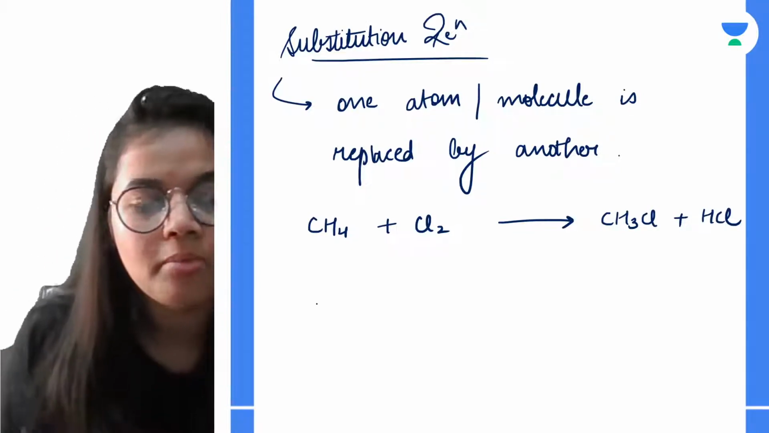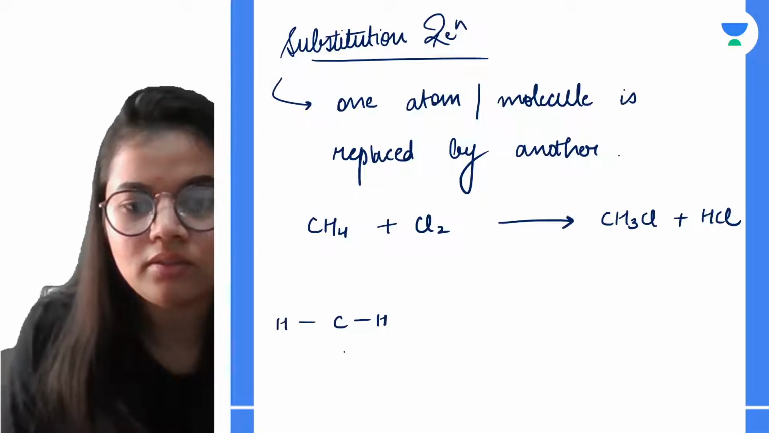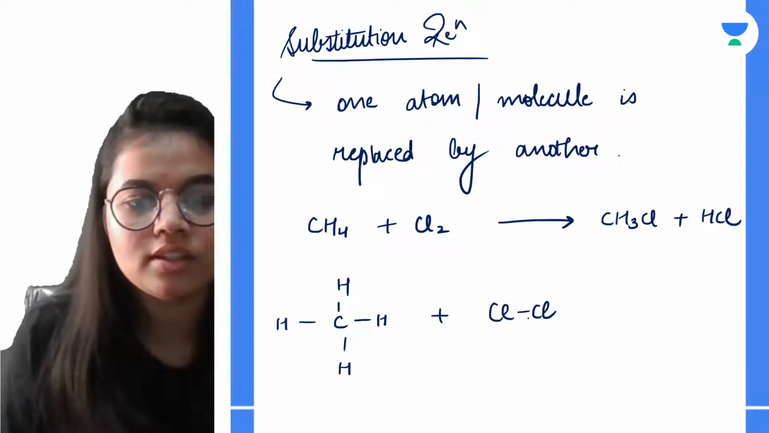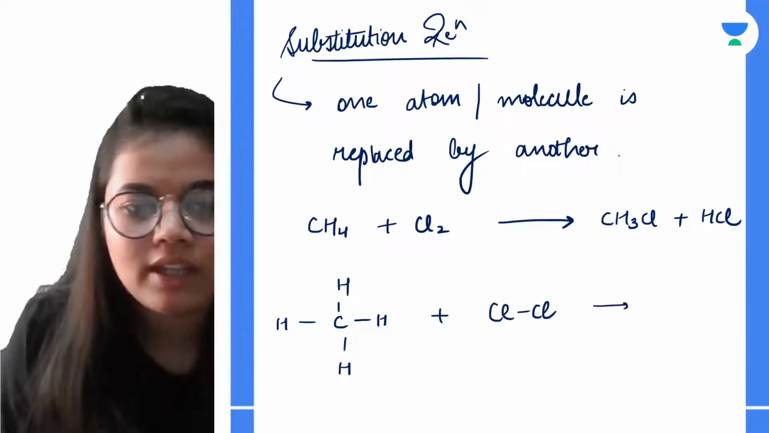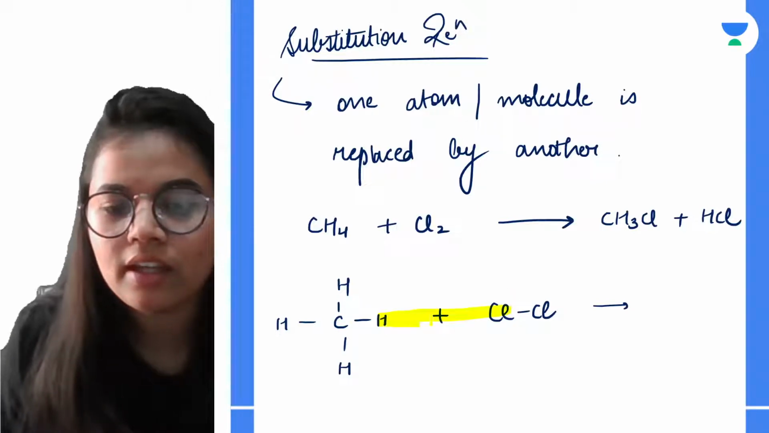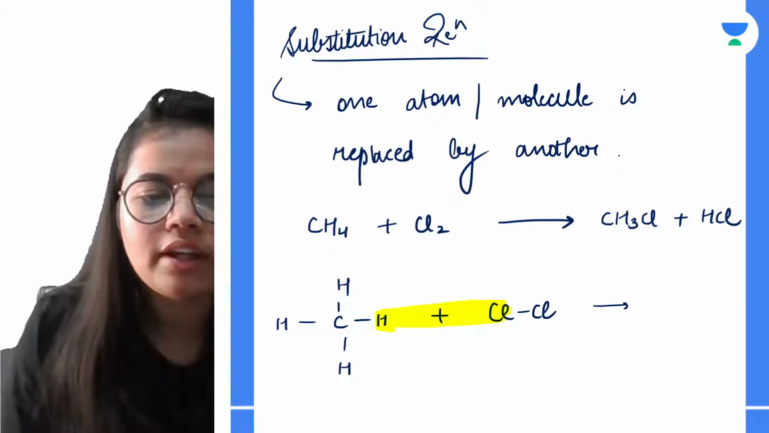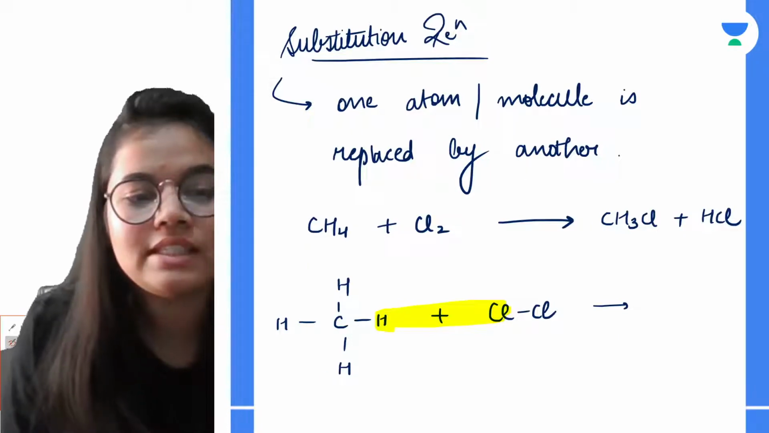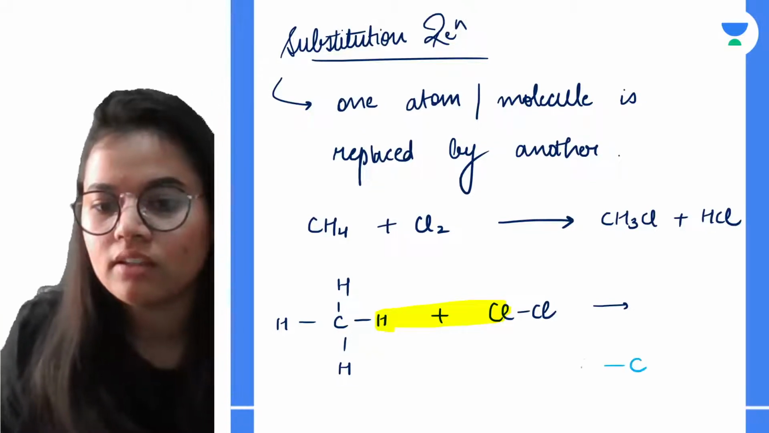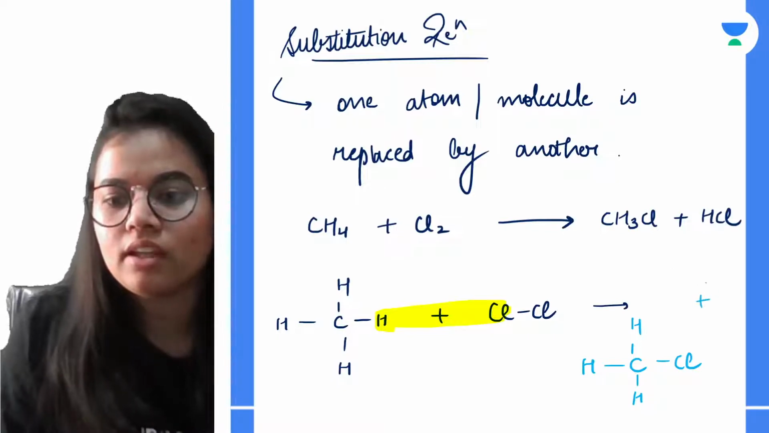Okay, let's see. When we take methane, I would say the structure of methane is somewhat like this, right? Now what is the structure of chlorine that we have? This is the structure of chlorine. Now from this reaction, this particular thing comes out: this HCl, we will remove it. And what is the compound that we are getting? We get CH3Cl. The structure is somewhat like this. Hydrogen and chlorine, plus HCl.